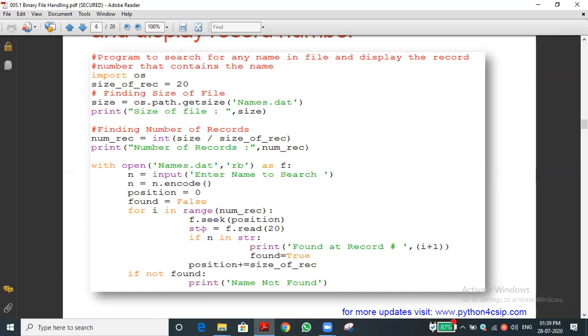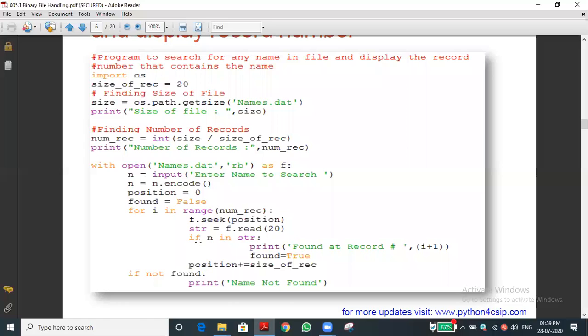Str equal to f dot read of 20, so the first 20 characters, because the position value is 0 and the file pointer is at the 0th position. The first 20 characters, that is 1 to 20, will be read and stored in the str variable. So, n in str.